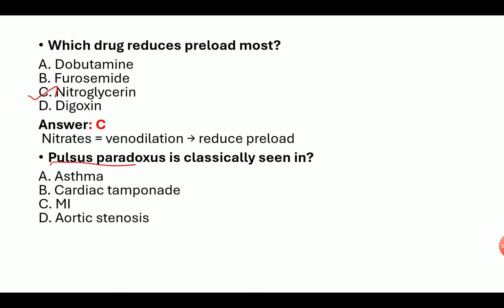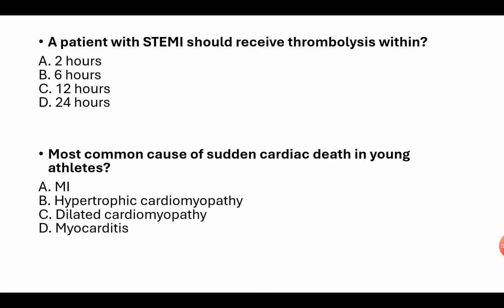Next question: pulsus paradoxus is classically seen in asthma, cardiac tamponade, MI, aortic stenosis. Answer is cardiac tamponade. A patient with STEMI should receive thrombolysis within 2 hours, 6 hours, 12 hours, or 24 hours? Answer is 12 hours. This 12 hours is called the golden period.